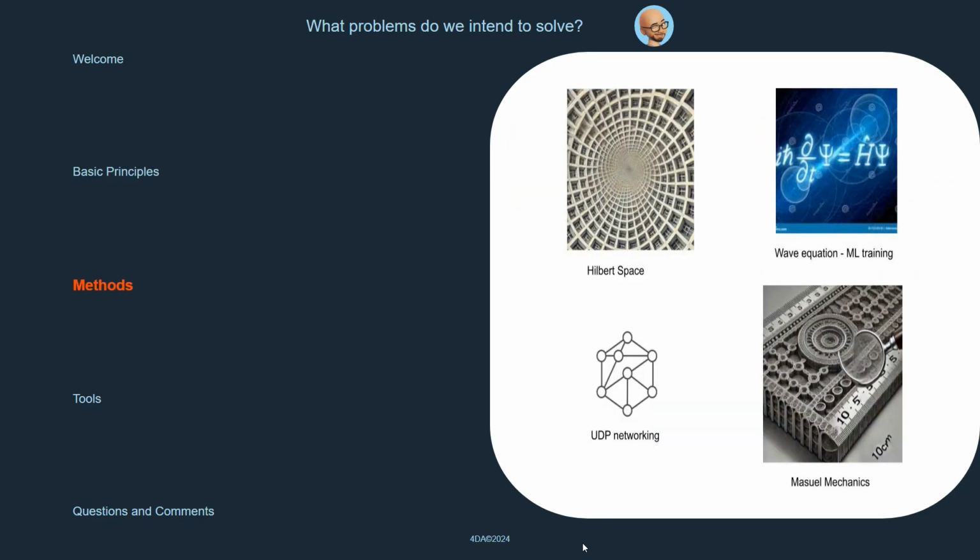Here are the initial methods and tools we considered for developing TDPnet. These approaches are preliminary and will be reviewed and refined as needed. Methods. Building a normed Hilbert space. This is a mathematical framework used to represent the state of the TDPnet system, helping model how the system behaves. Training a wave function with machine learning, ML. Machine learning is used to train a wave function model. This model can predict how the TDPnet will behave and adapt to different scenarios.